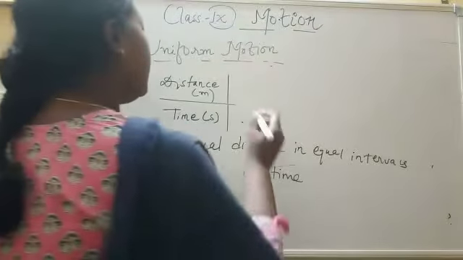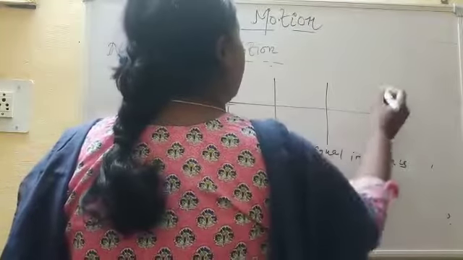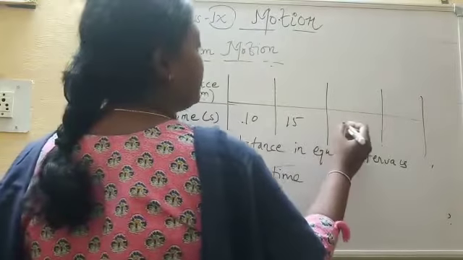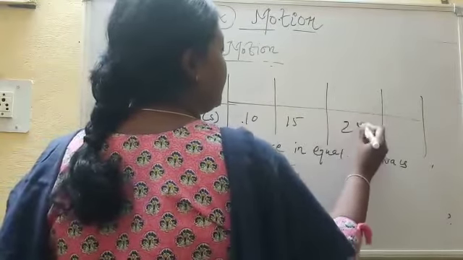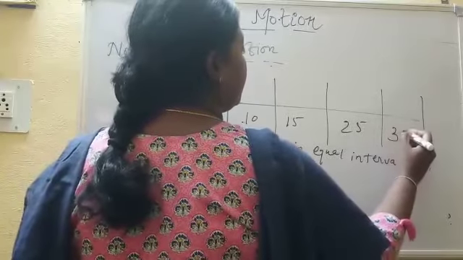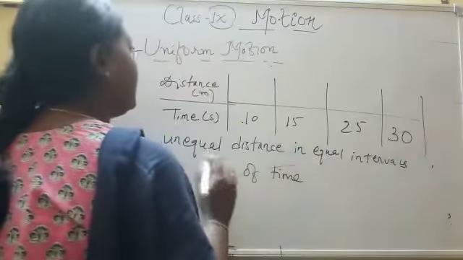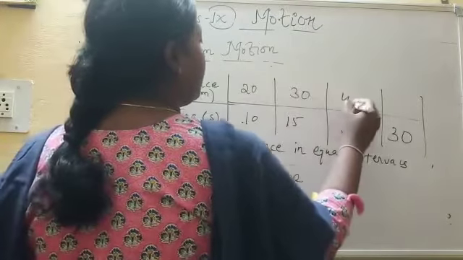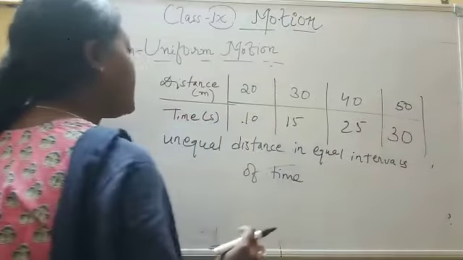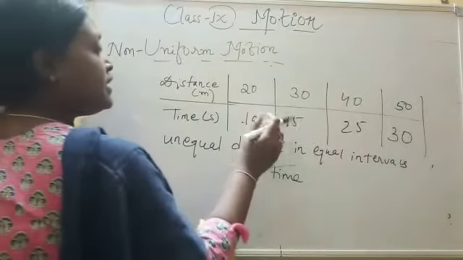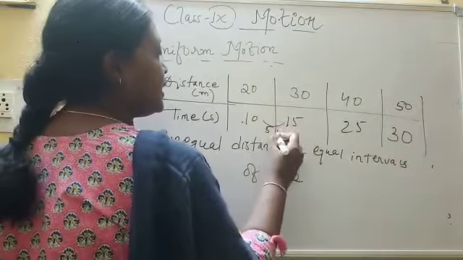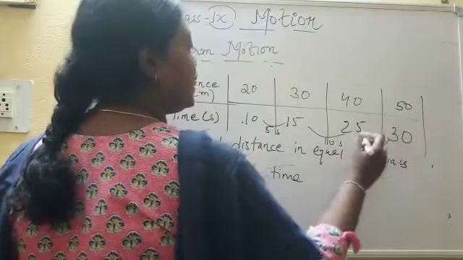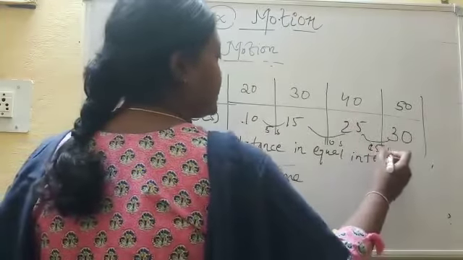Now you take unequal time intervals. Suppose here 10, 15, then 25, then 30, and here the distance is 20, 30, 40 and 50. Here you can see the time interval is 5 seconds, here it is 10 seconds, here it is 5 seconds.